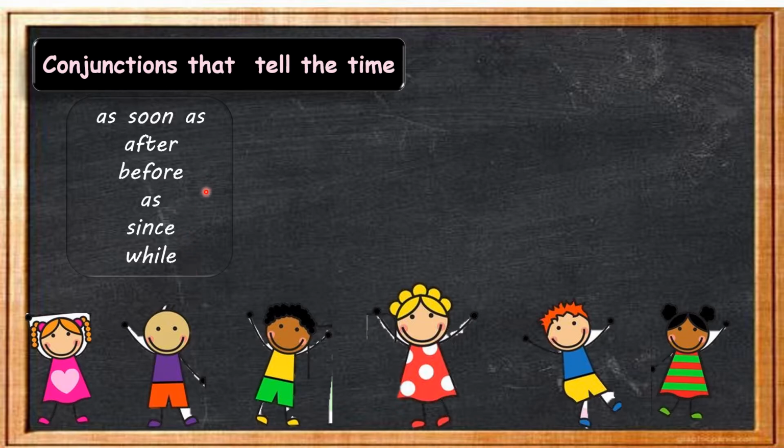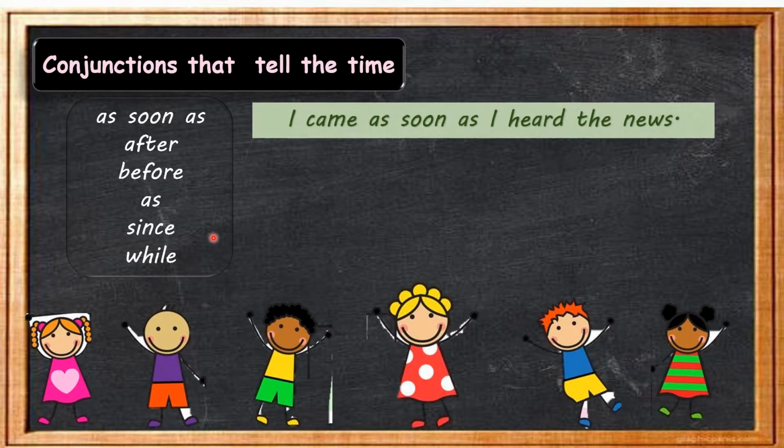These are a few examples of conjunctions that give information about time. Now see here, example: I came as soon as I heard the news. That means the moment I heard the news, I came.